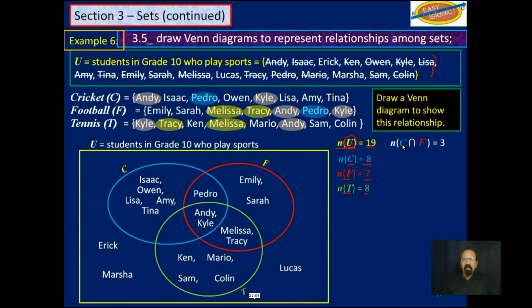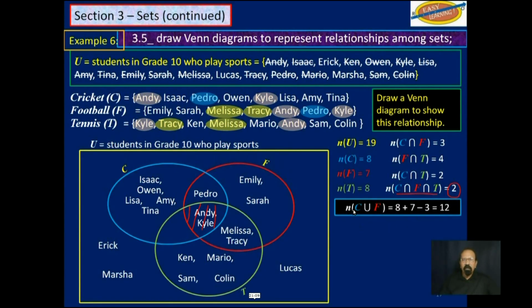The cardinality of C intersection F is 3. You can count it. That's everything in here. The cardinality of F intersection T, everything in here, that's 4. The cardinality of C intersection T, everything in here, which is just these two. The cardinality of C intersection F intersection T, that would be just this part in here, which is 2. You could actually count them if you have the diagram.